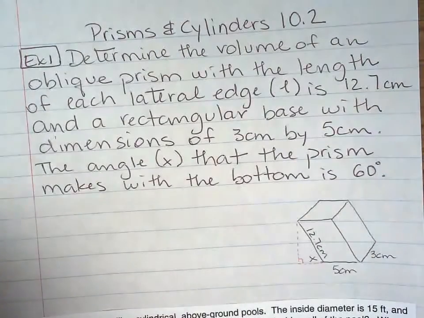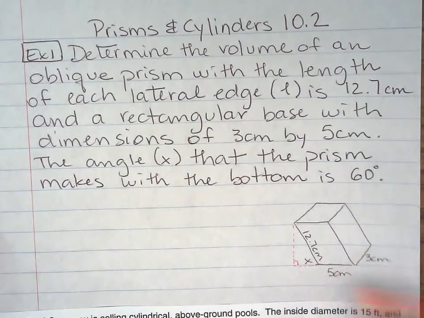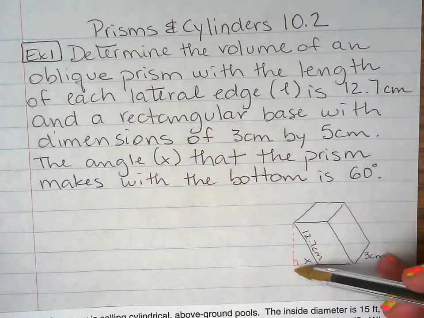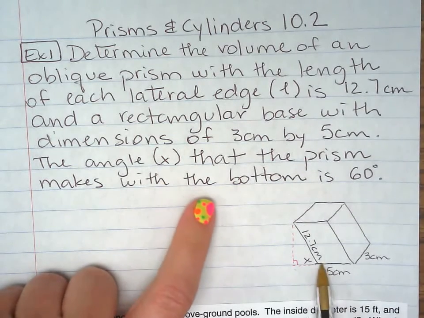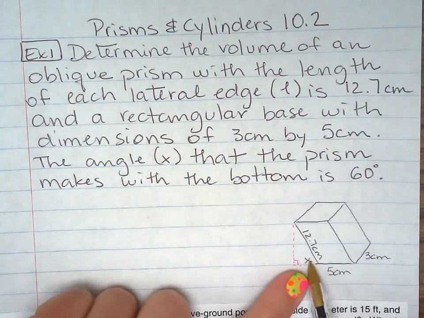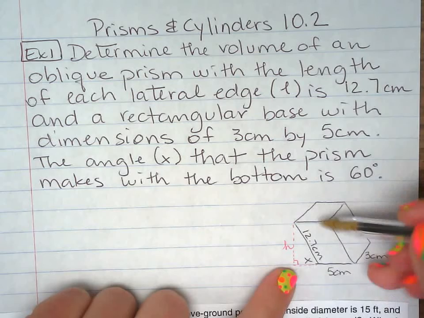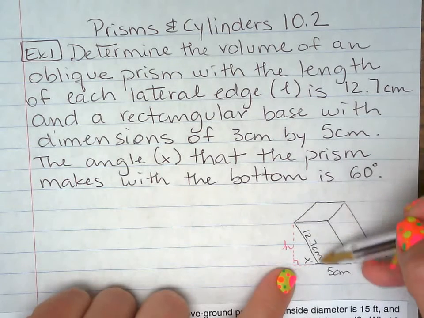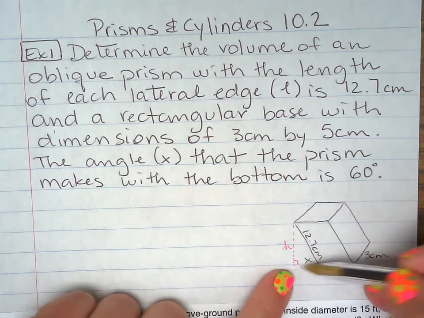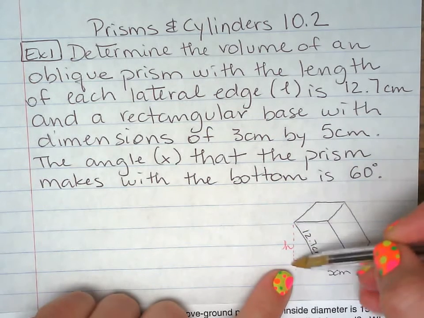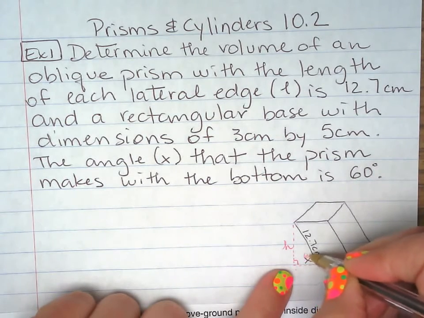So, based on that, we're going to be able to find the volume of this oblique prism, but we don't have the height here. But we do have the angle that the prism makes with the bottom, which is 60 degrees. Now, we really need the height to find the volume, but we only have the lateral edge, which is right here. Since the height makes a 90 degree angle with the bottom, if you look at this as a triangle, and this is 60,